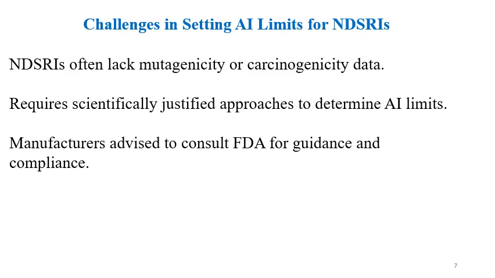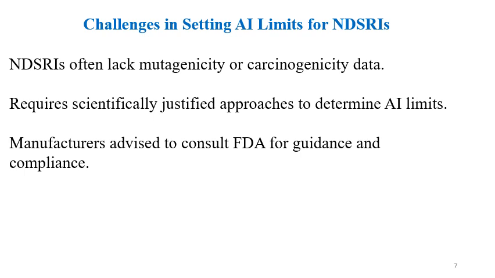Then what are the challenges in setting AI limits for NDSRIs? The challenge is that NDSRIs often lack mutagenicity or carcinogenicity data, because NDSRIs have structural similarity with the API, and that's why many times these NDSRIs lack such data.